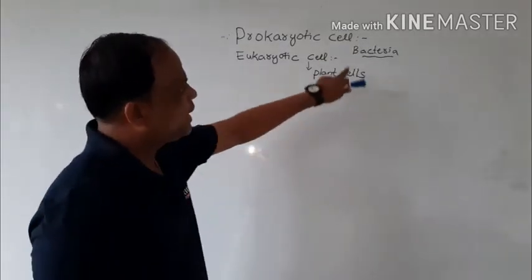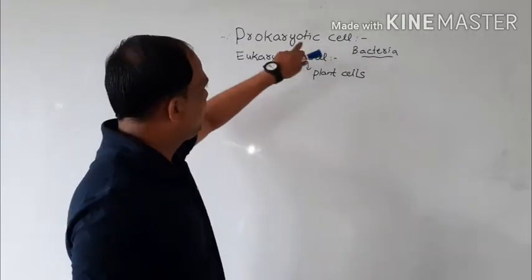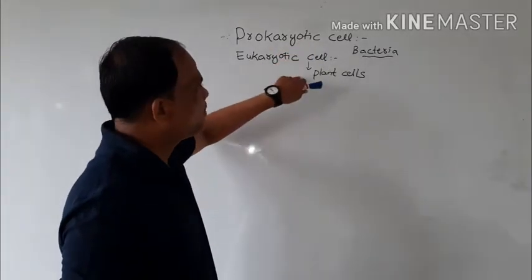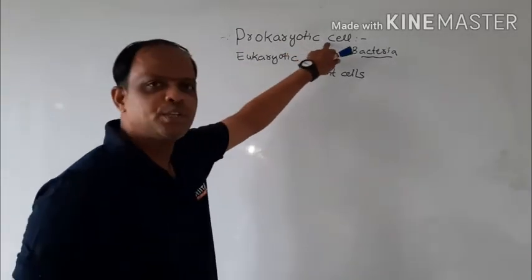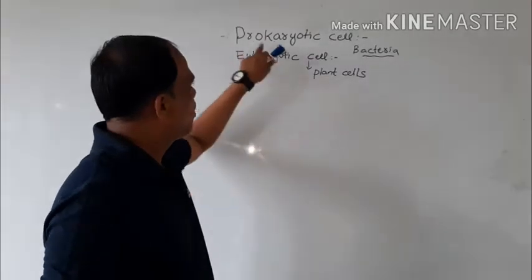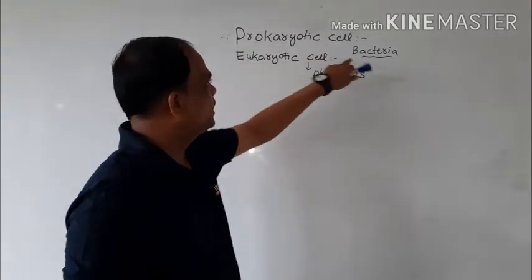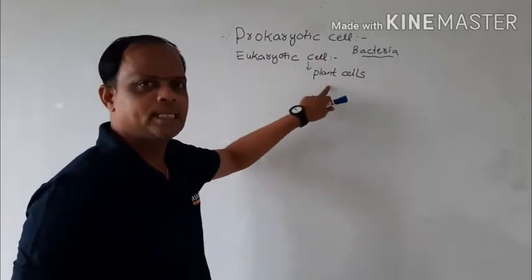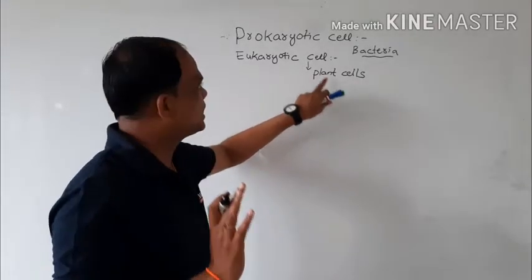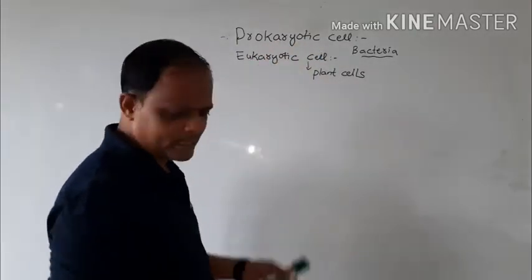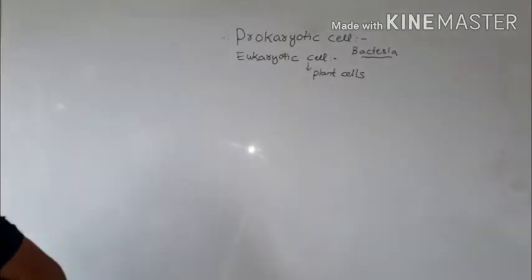Here, they are differentiated based on the nuclear membrane. The cells are divided into two types: prokaryotic cells and eukaryotic cells. Today we are going to discuss prokaryotic cells.